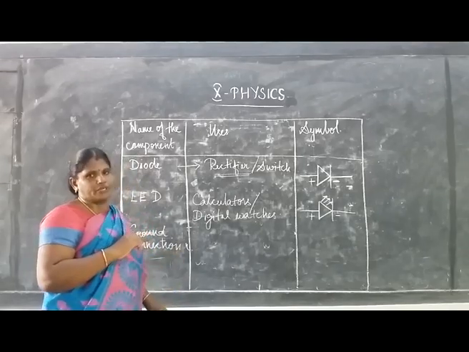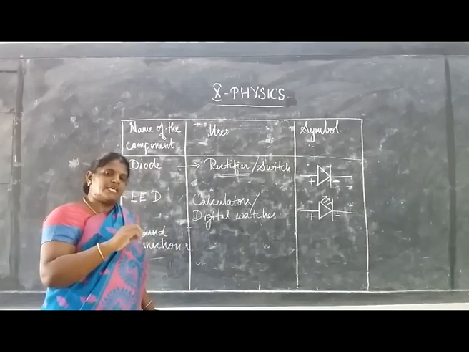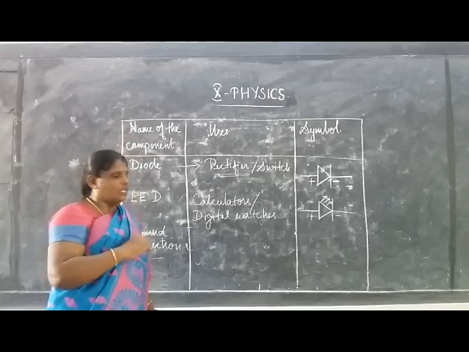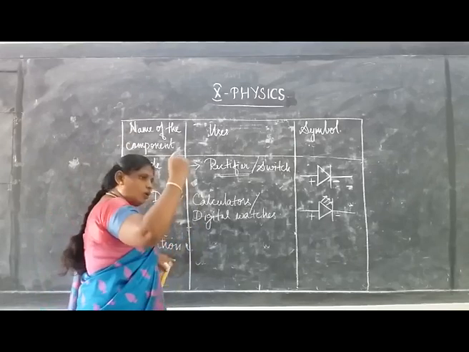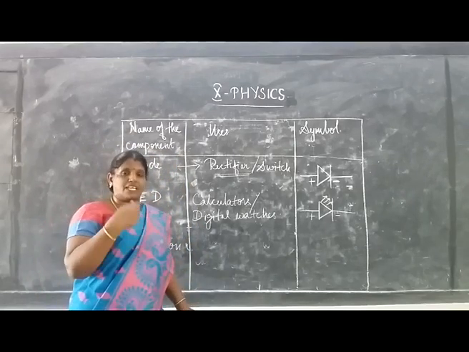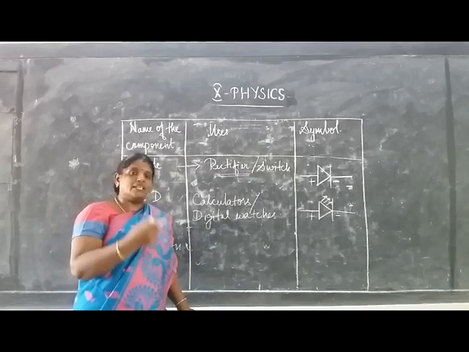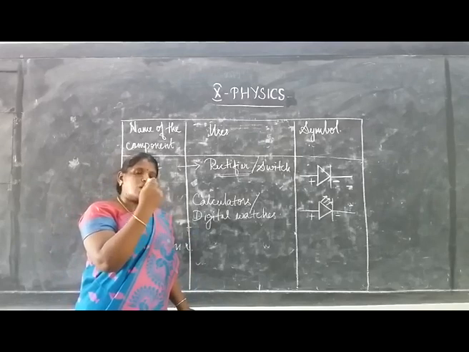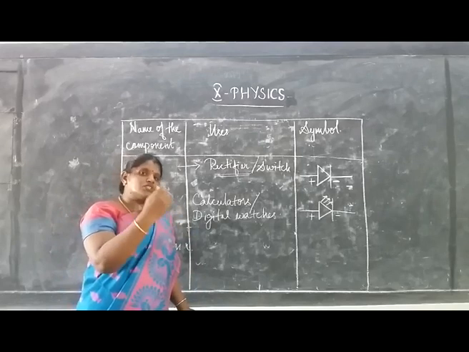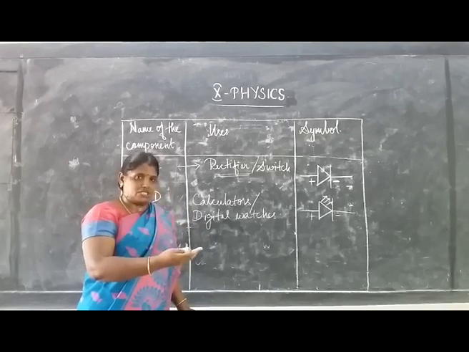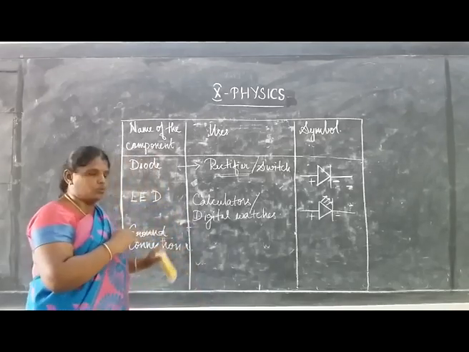The use of this ground connection is that it provides a low resistance path for the flow of current. Suppose there is a case of short circuiting, the current in the circuit may abruptly increase. So to avoid electric shocks, or to protect the electrical appliances from getting damaged, we use this ground connection.